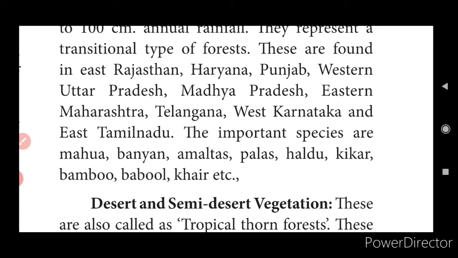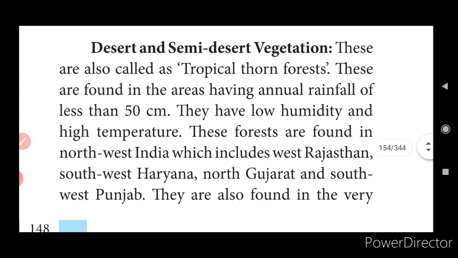The important species are mahua, banyan, amaltas, palas, haldu, kikar, bamboo, babul, etc. Okay. Now coming to the desert and semi-desert vegetation. These are called tropical thorn forest.